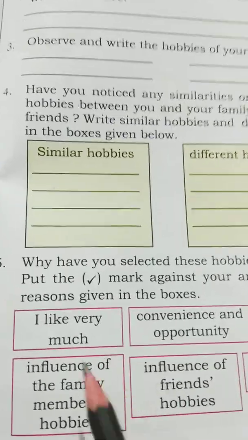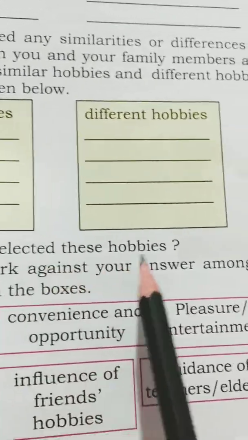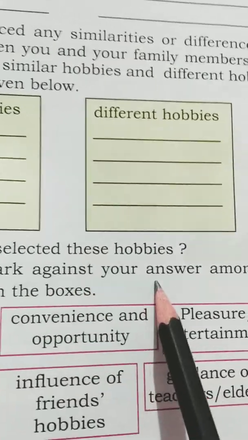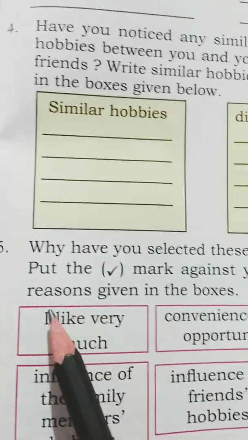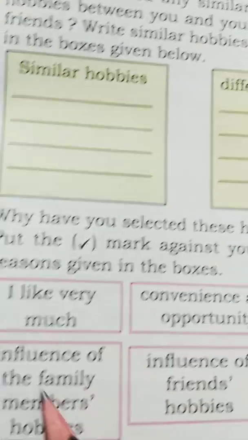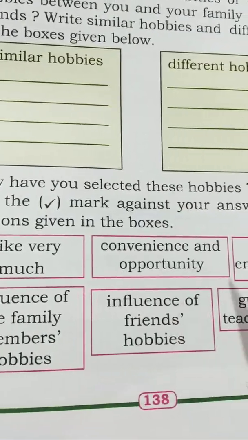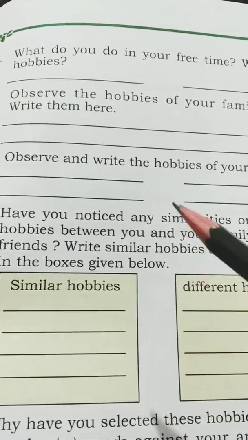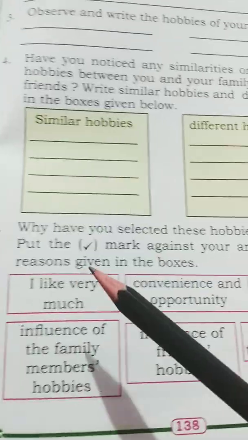Now next, one more question for you. Why have you selected these hobbies? Put a tick mark against your answers among the reasons given in the boxes. Here some reasons are given. Why have you selected those hobbies? You mention your hobbies above here. This is fully personal, so I am not giving the answers. So why have you selected that?